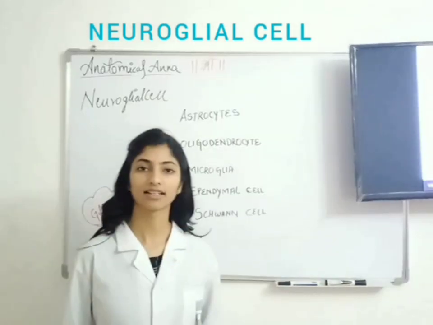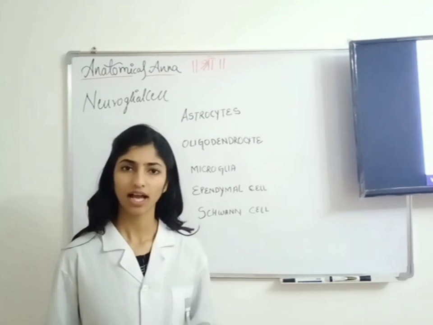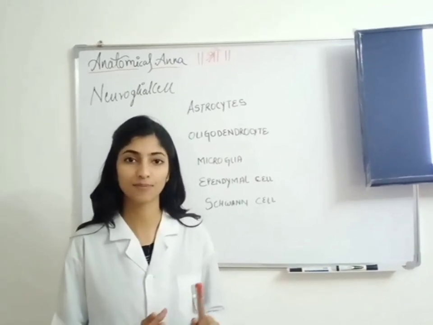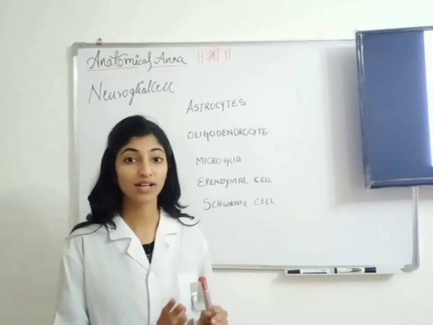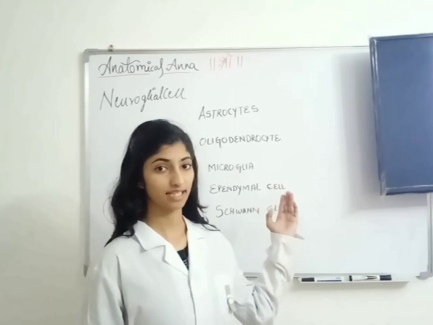Neuroglial cells are, in Greek, it means nerve glue. As we all know that the neuroglial cells not only support and protect it, but it also helps neuron to hold on its own place. So there are types of cells.